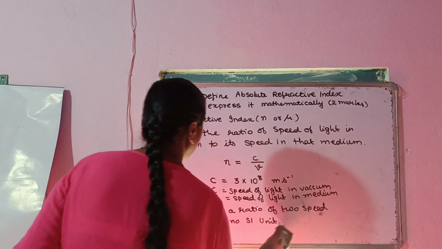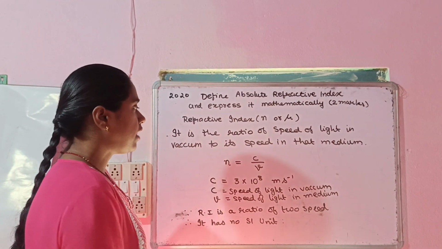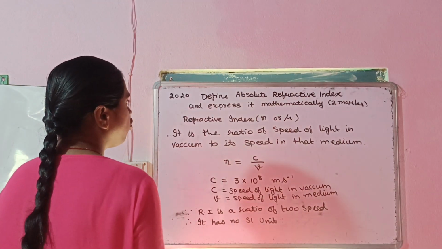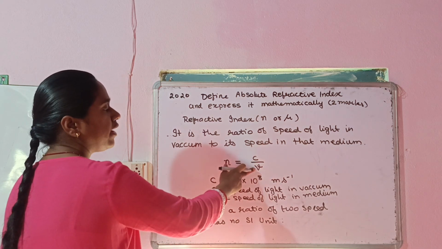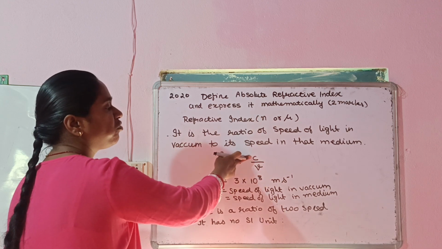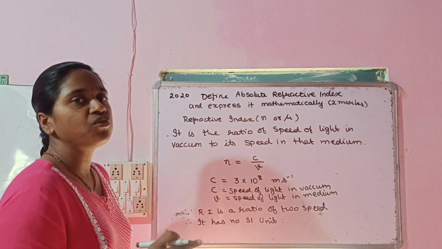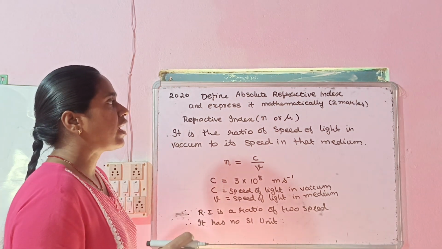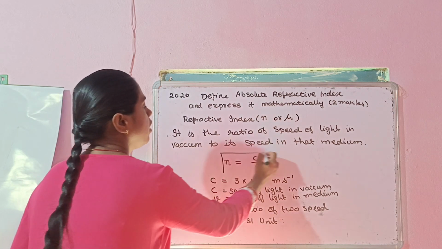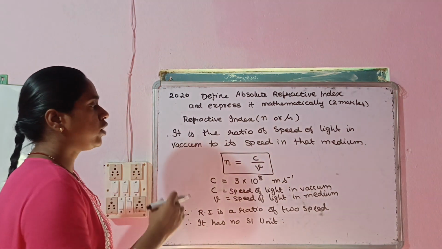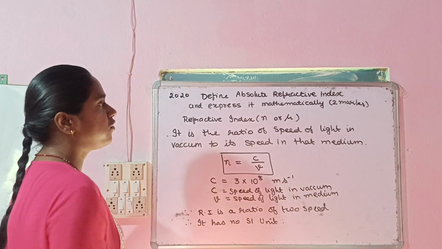कोई यूनिट नहीं होगी. क्यों? क्योंकि दोनों सेम चीज का रेशियो, स्पीड डिवाइडेड बाय स्पीड. That's why. So this is the basic definition of absolute refractive index. Whenever we are comparing the speed of light in a particular medium with respect to the speed of light in the vacuum, then such kind of refractive index is known as your absolute refractive index. Here we have taken the mathematical form. You can also put it in a box in order to highlight it. Okay, so this is the answer for 2 marks.